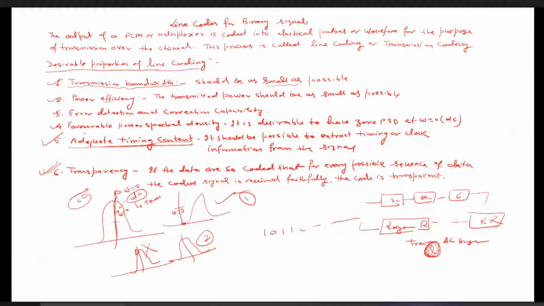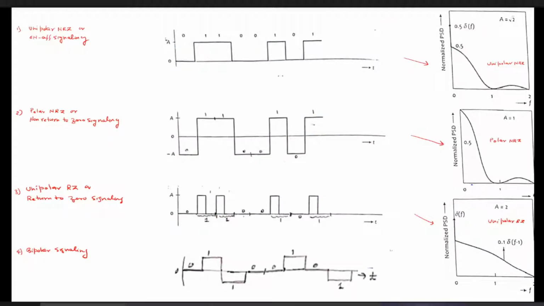But generally we see that the favorable power spectral density is very important, and it should be satisfied. If it is satisfied, then the others may also get satisfied, although they are not dependent upon the power spectral density. So here we have taken an example, 0, 1, 1, 0, 0, 1, 0, 1.